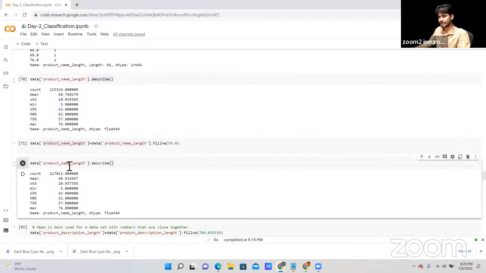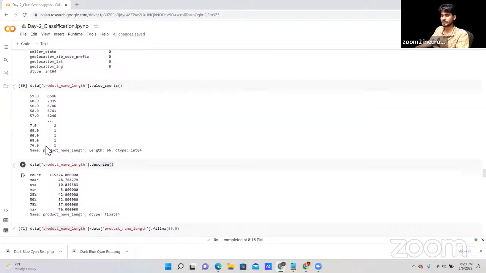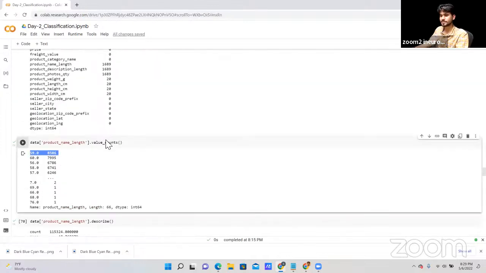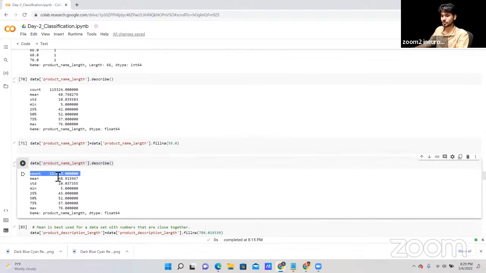Okay, now again I'm using describe on the length. As you can see, now we are getting this one here, and the count is 1,70,013, the total count that we are getting. First we got the total count here. Let me show you this one. Now we are getting this total count.